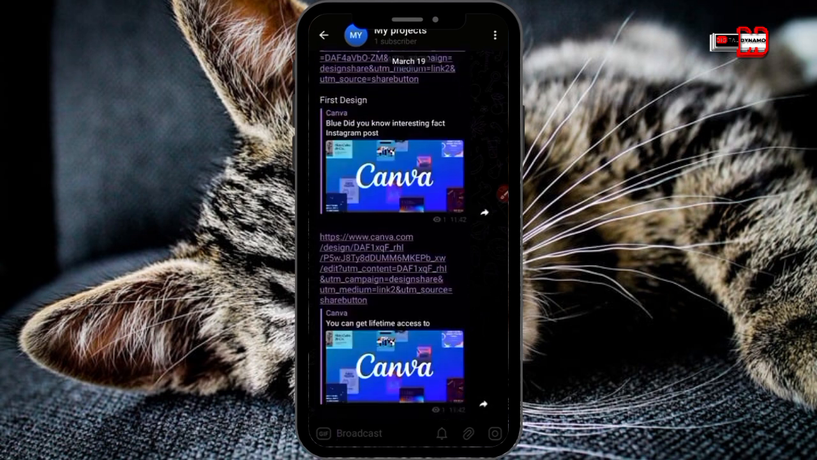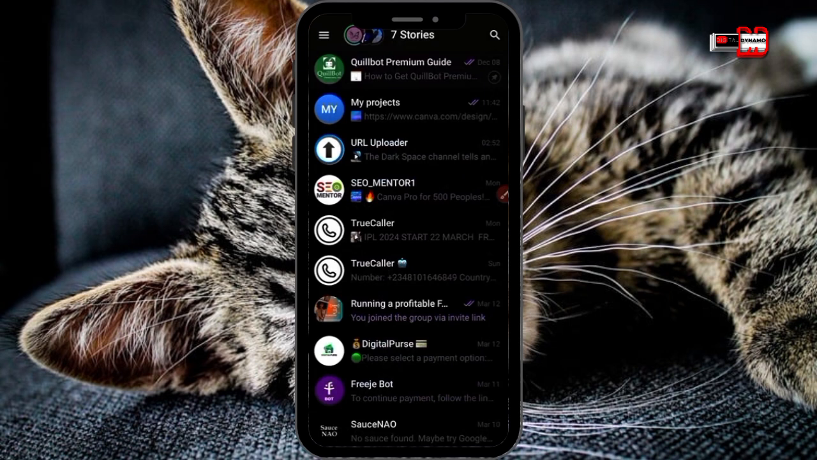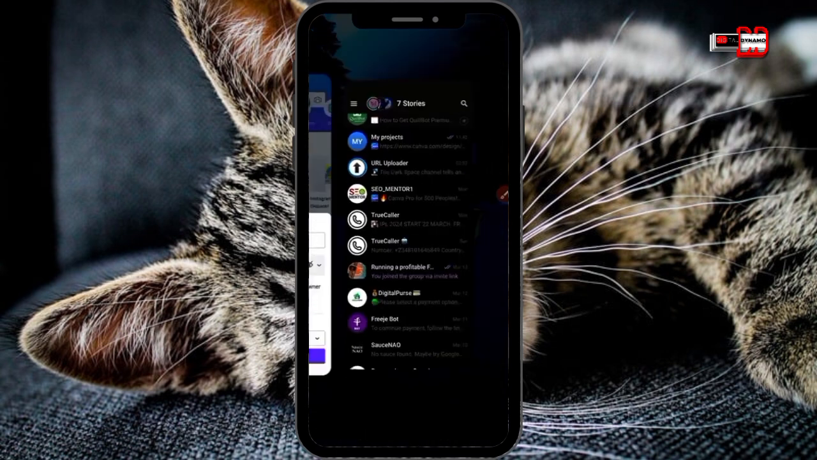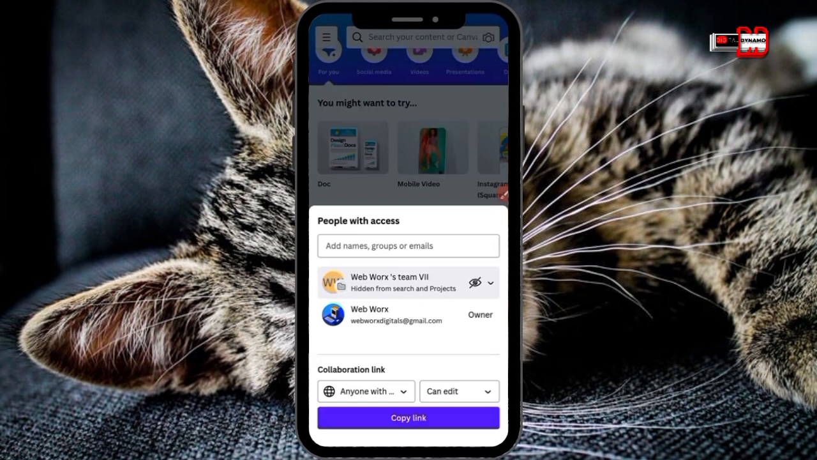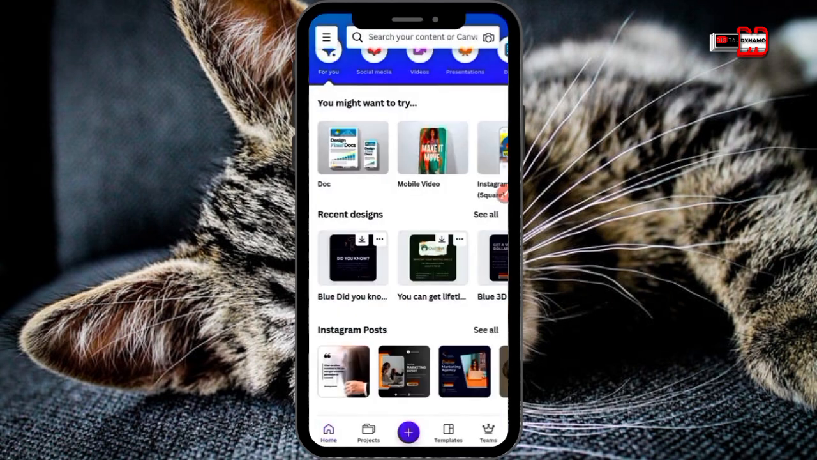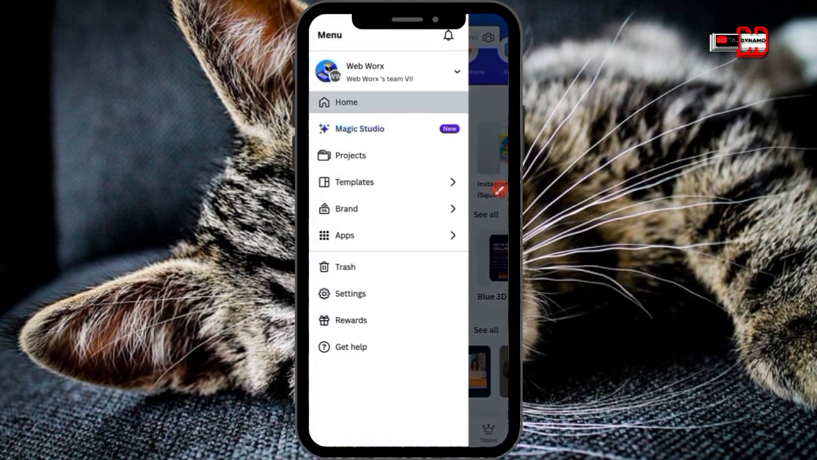So now what you have done is that you backed up two projects to your Telegram channel, your private channel. So whenever you want to access it, for instance, now you can see these are the two projects I backed up. I just finished backing up these two projects. So let me switch to another account that doesn't have these projects, and I'm going to export them to it. I'm going to click on the menu on the top left hand corner.